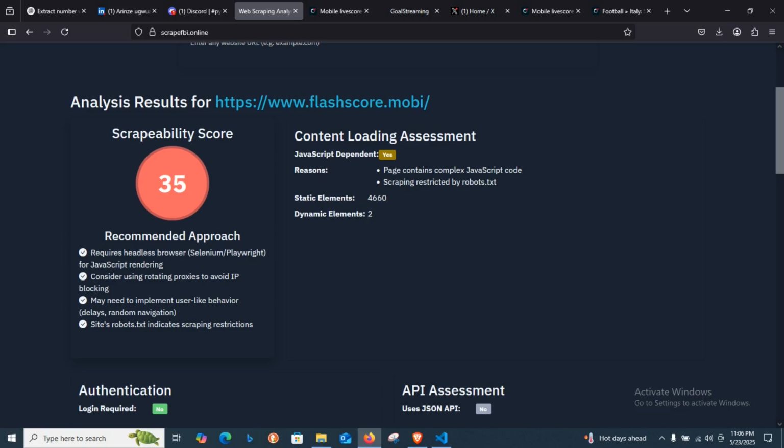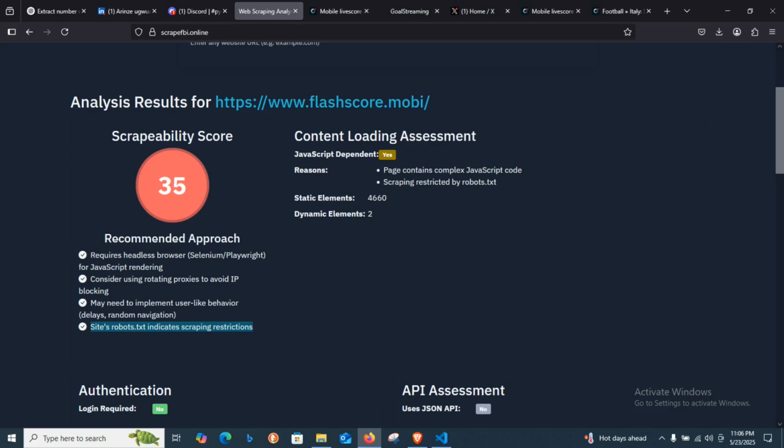In case of you making maybe 1,000 requests a day, they'll look at it and say this is uncalled for from a single IP, and then they will decide to block it. They may say you need to implement user behavior. That means maybe when you are using Selenium or Playwright, you can implement a kind of delay in some aspects, so that things will go well.